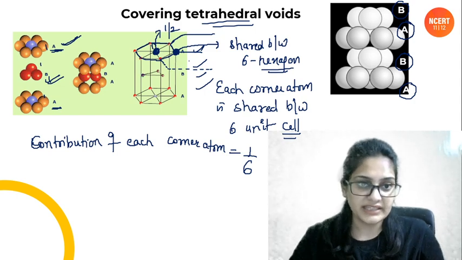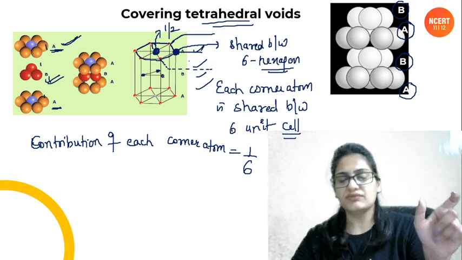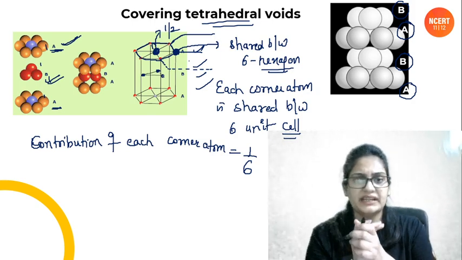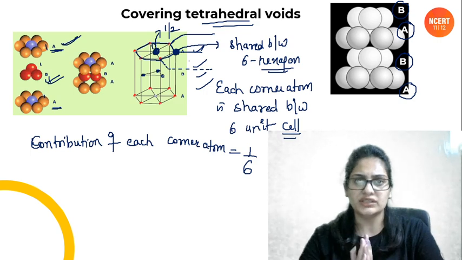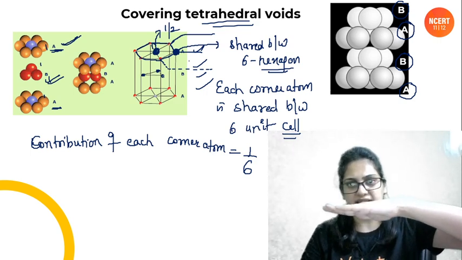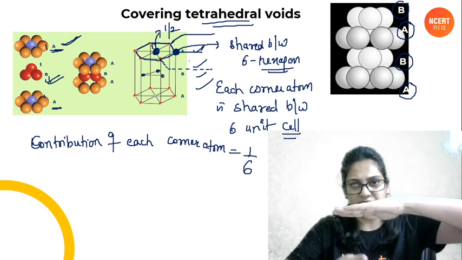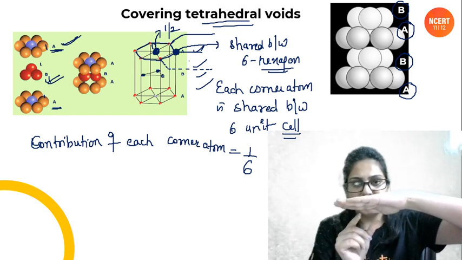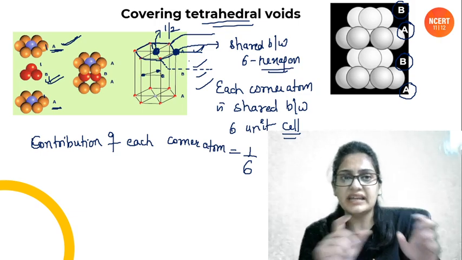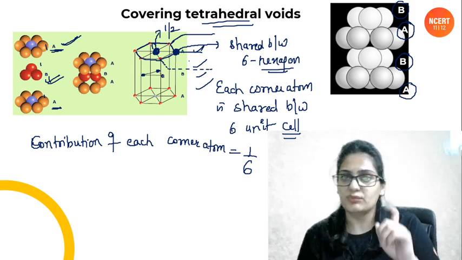Now these 3 atoms जो B layer के थे, remember I showed you, these were just coming inside the unit cell. They are just present inside the body of the unit cell in between the A and the A layer. जो ऊपर वाली A layer थी और जो नीचे वाली A layer थी, उसके just बीच में 3 atoms आ रहे थे B layer के. So they are just present inside the body of the unit cell. So their contribution will be 1.